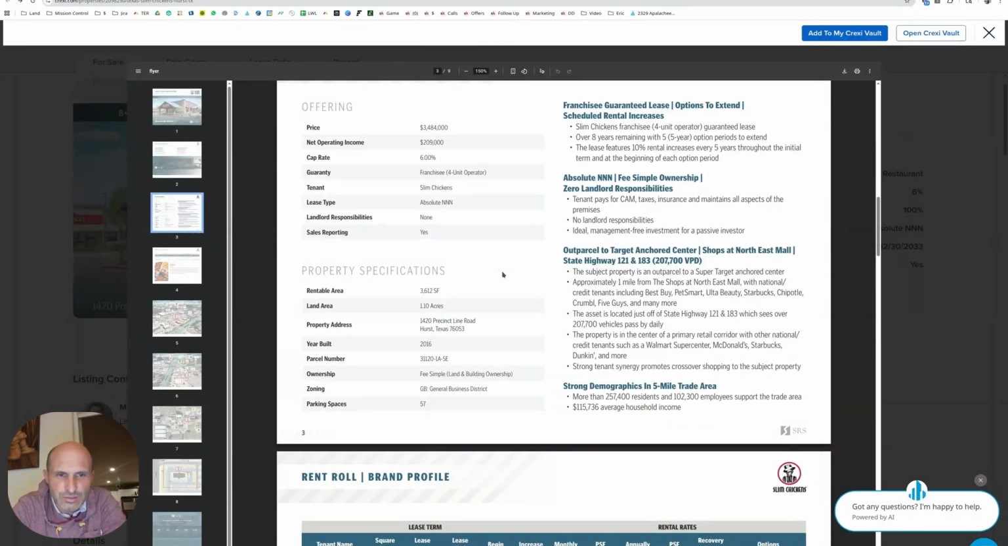Property specifications, rentable area, 3,600 square foot. 3,600 square foot is the biggest one I've seen yet. No, one was 3,666, but that was a conversion. We'll see if they built this one. This is an older one, maybe 1.1 acres, a little bit bigger land than the others. This is Texas, so maybe they're going for bigger, more seating space or something. Year built 2016. Fee simple land and building ownership.